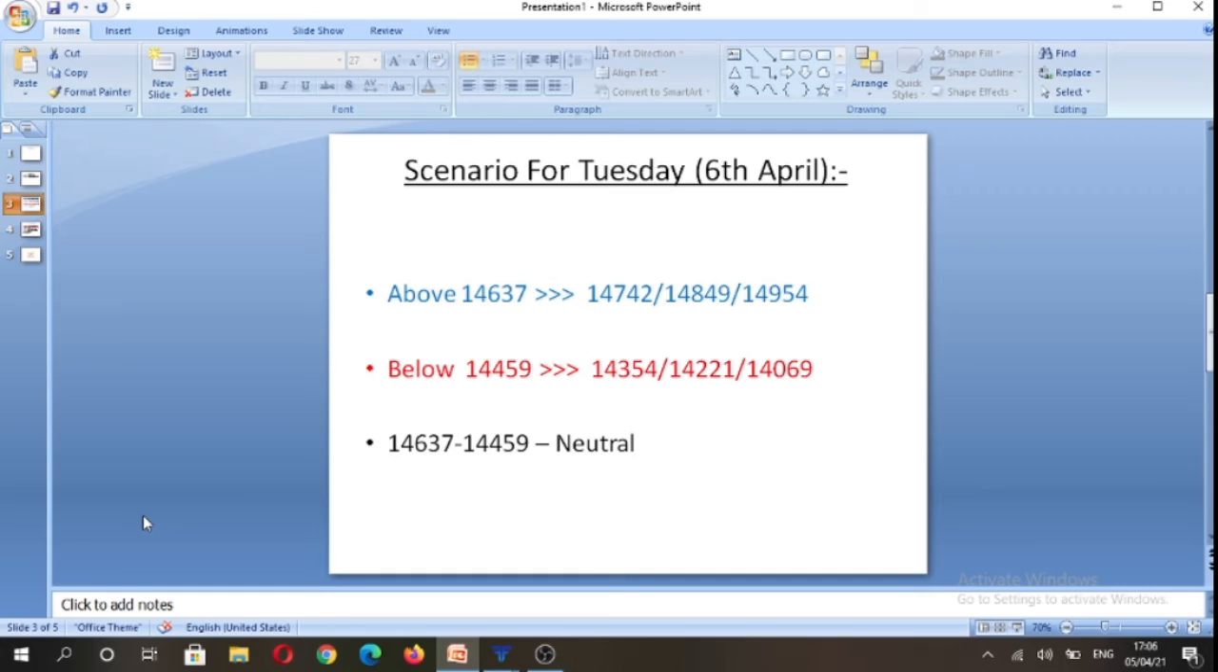And the neutral price range for tomorrow is going to be 14,637 to 14,459, in which one can refrain from making any trades on the index.